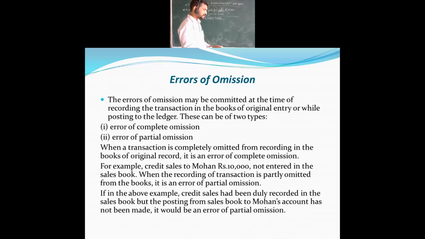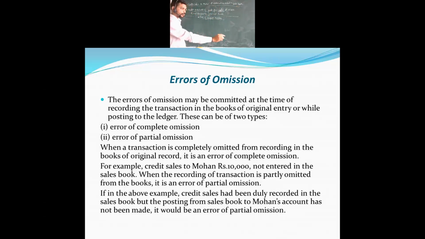Now partially: in the above example, credit sales has been duly recorded in the sales book, but the posting from the sales book to Mohan's account has not been made. That would be the error. Just assume this has been recorded in the sales book.